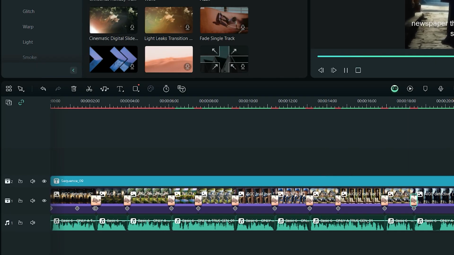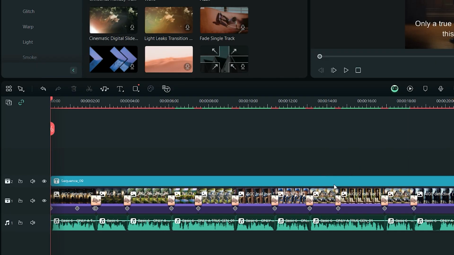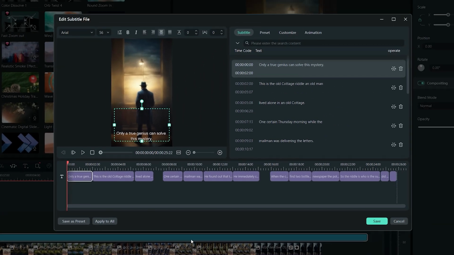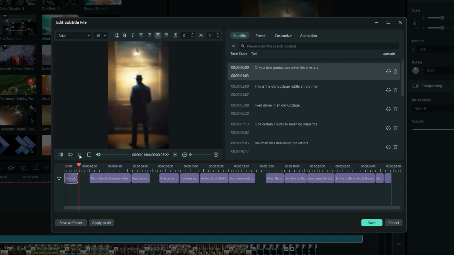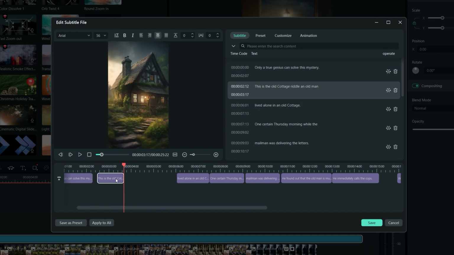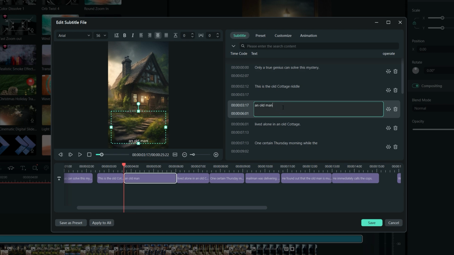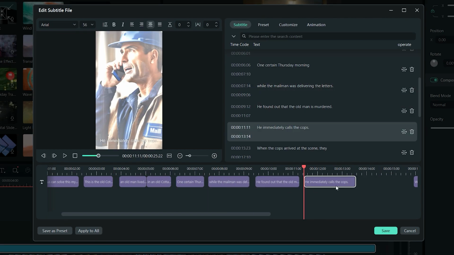Now the last step is to edit the subtitles. Simply double-click on the text bar to open the editing panel. Here, you have your script transcribed by Filmora 13 with the timestamps. You can edit these timestamps to match with your audio, but you can also edit this text to break into smaller segments. If you want to add more segments, click on Add button and write the text. Adjust the duration by dragging the edges.